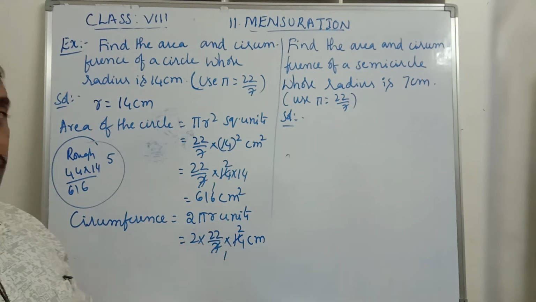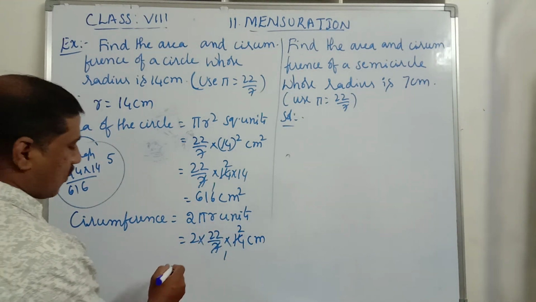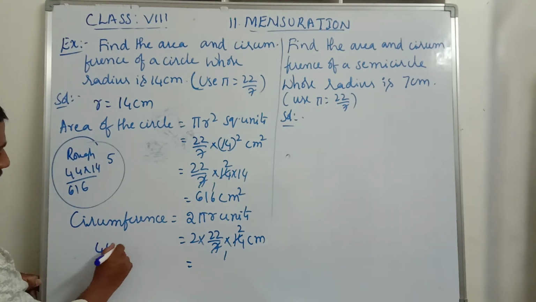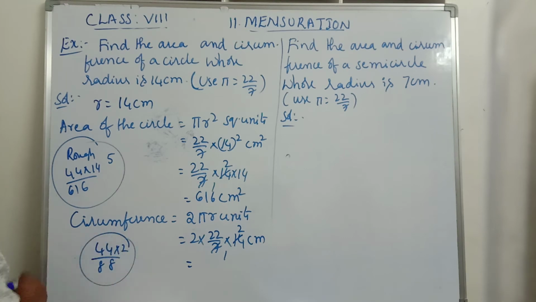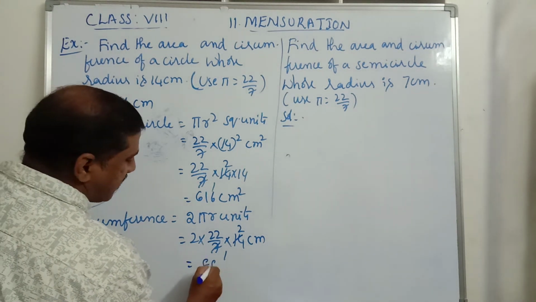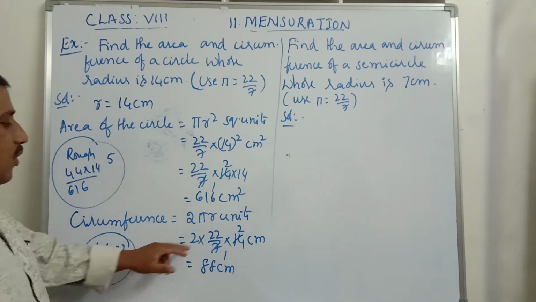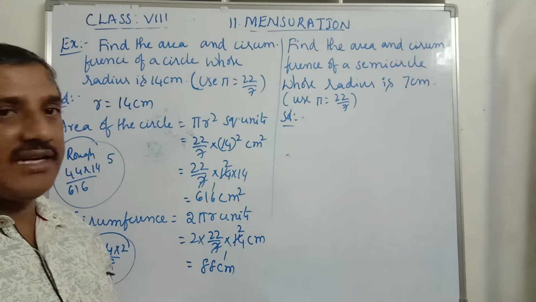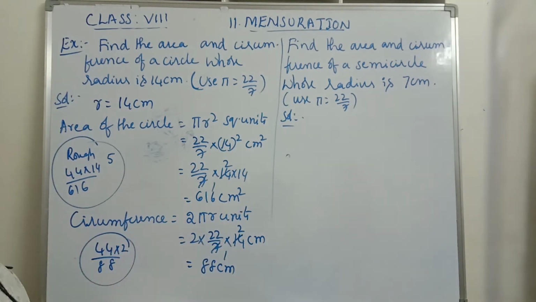Now 2 into 2 is 4. 22 into 4, we will get what? 2 into 2 is 4, 4 into 2, we get 8, and 2 fours are 8. This is again multiplication. So what we'll get is 88 centimeters. 2 into 2 is 4, 22 into 4 is 88 centimeters. Like this we will find the area of the circle and also circumference of the circle.